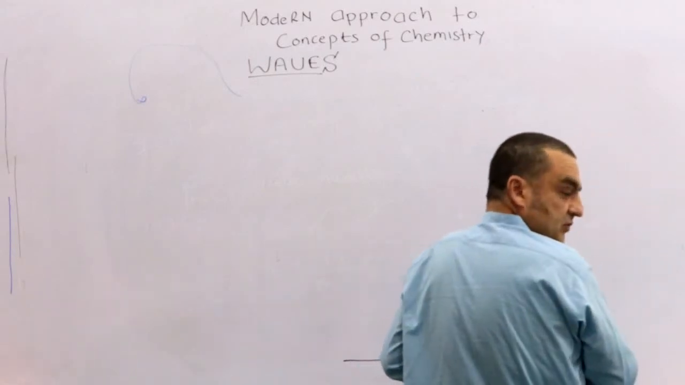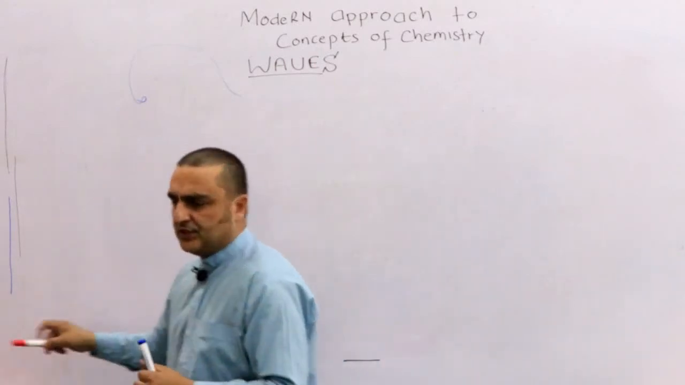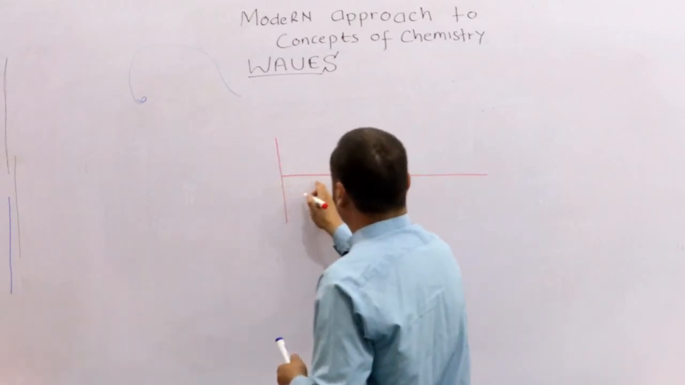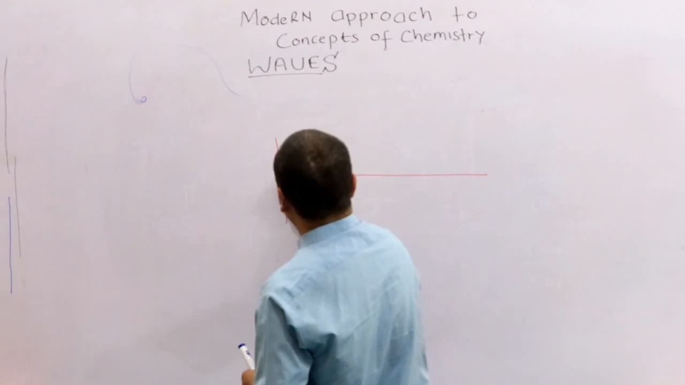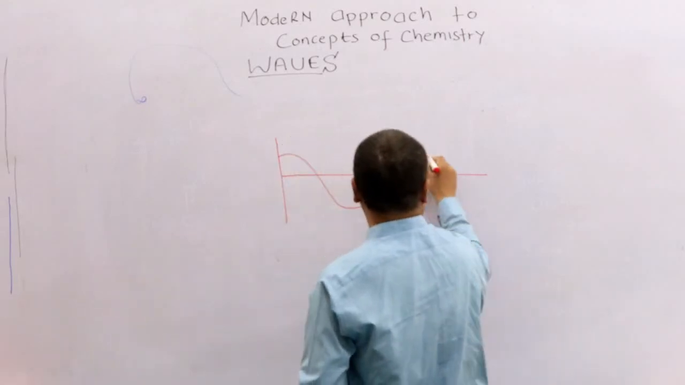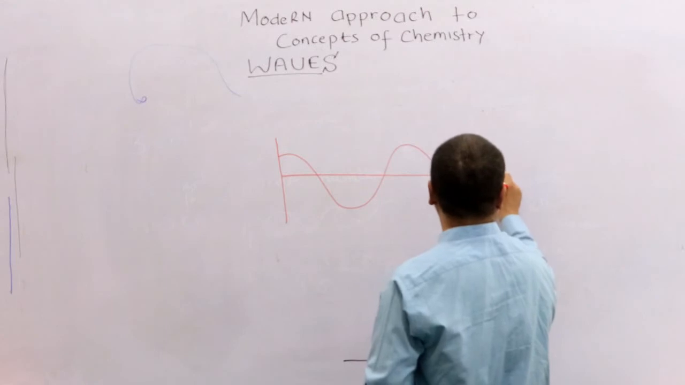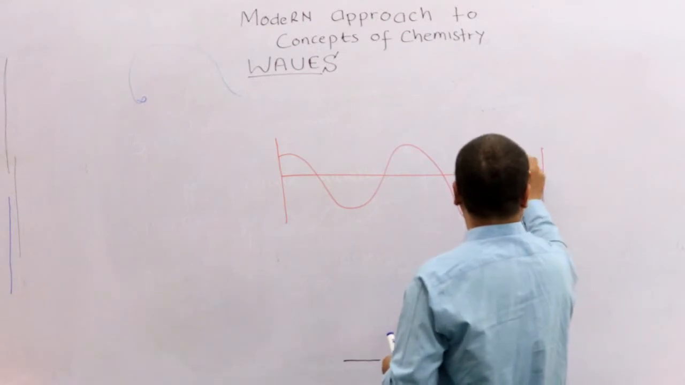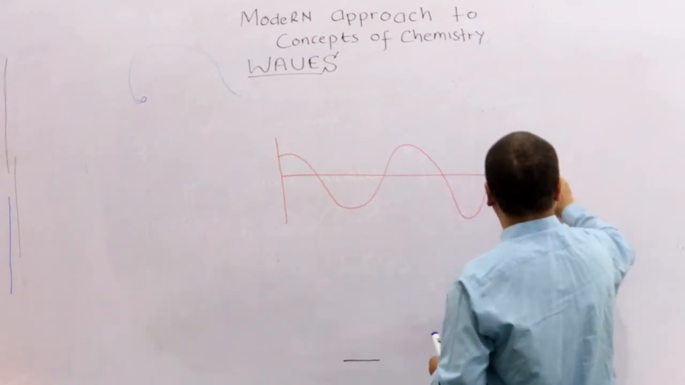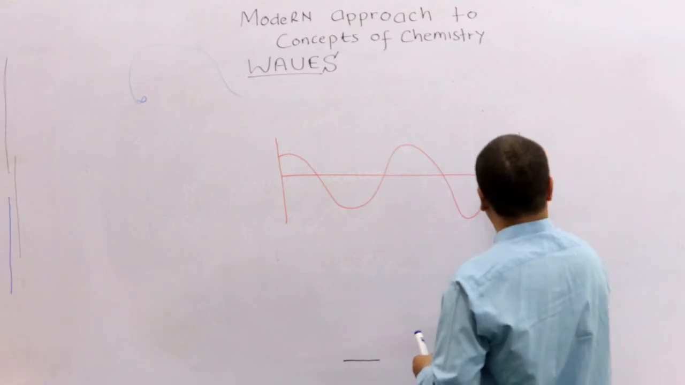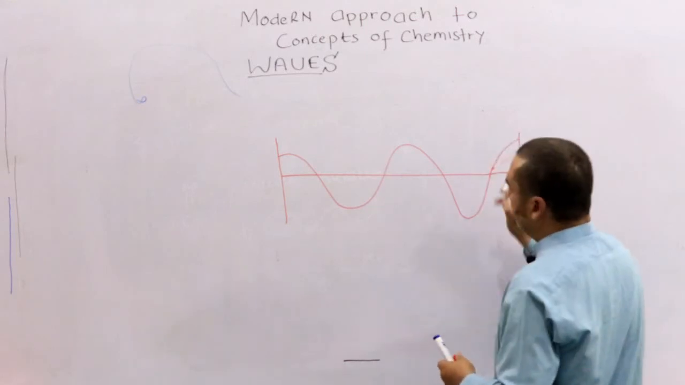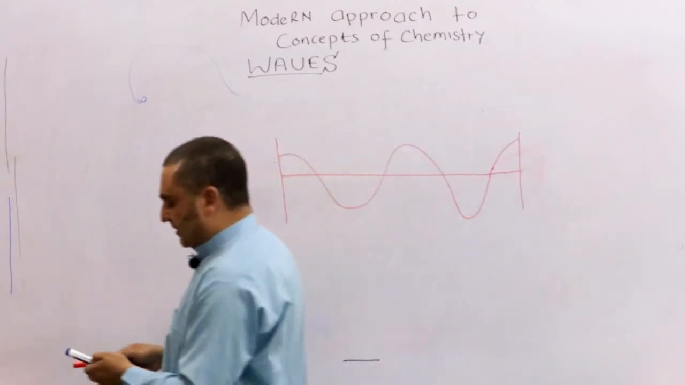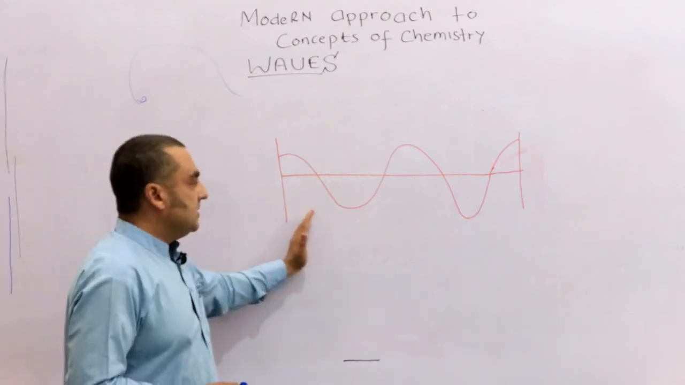There is another thing which is called as... where is the blue marker? I have this red one. Okay, suppose this is a wave. This is a mean position, and you have a wave like this. Sorry, you have a wave like this. Okay, this is a wave. I created a very big mess here. Okay, so suppose this is a wave.